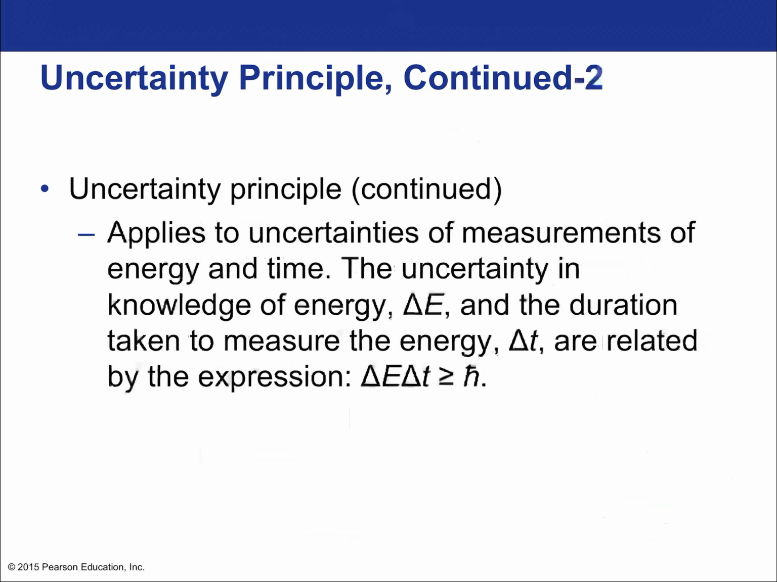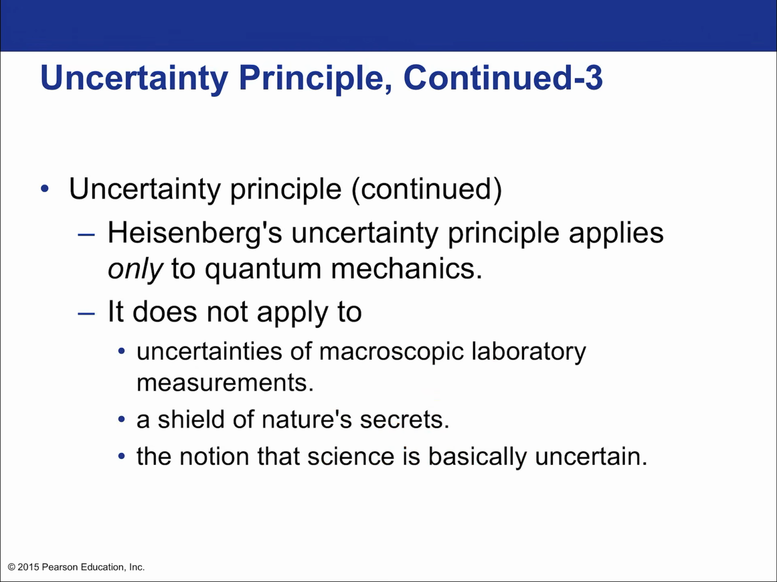It also applies to the uncertainty measurements of time and energy. So the uncertainty in energy, delta E, and the duration taken to measure that energy, delta T, are related by the expression: delta E, uncertainty in energy, multiplied by delta T, uncertainty in time, always has to be greater than or equal to h bar. Same idea as the momentum and position. Those are your two uncertainty statements, and they're derived from the same background. Heisenberg's uncertainty principle applies only to quantum mechanics, because it just wouldn't be important on the macroscopic scale. It becomes completely unmeasurable.